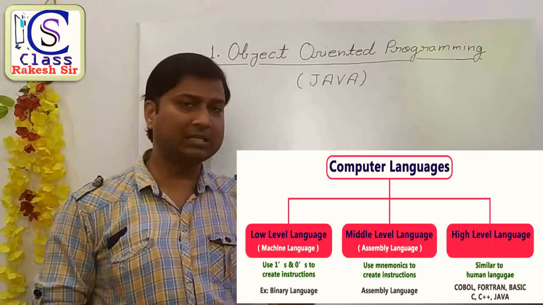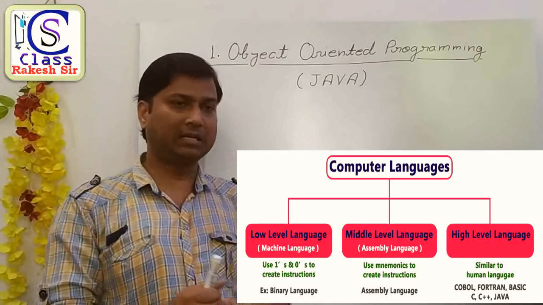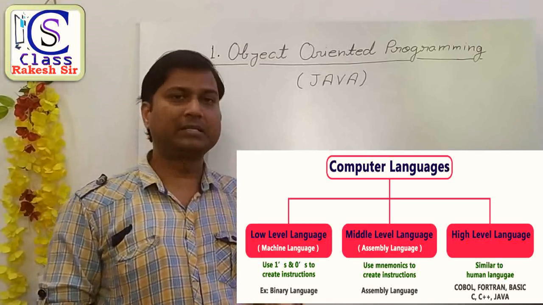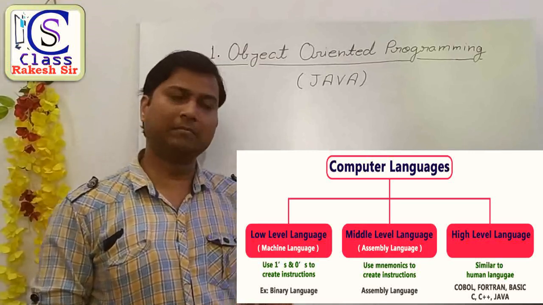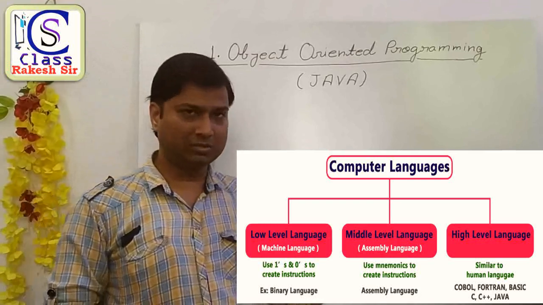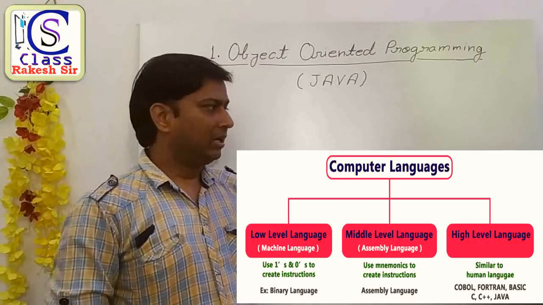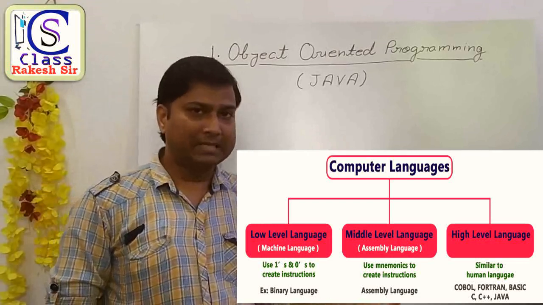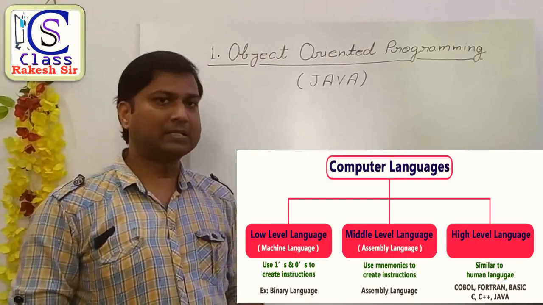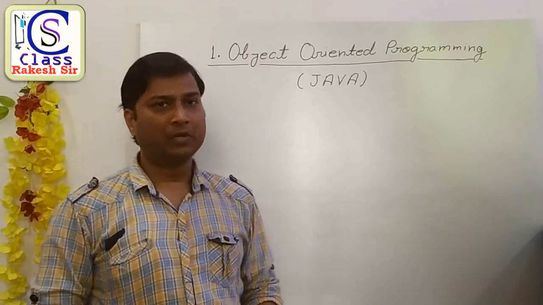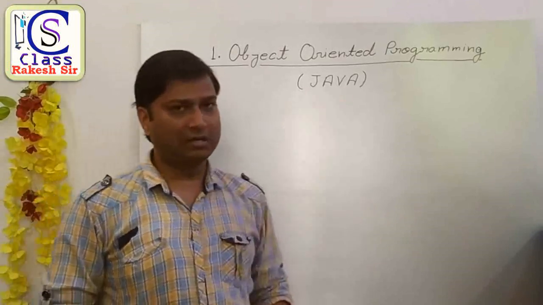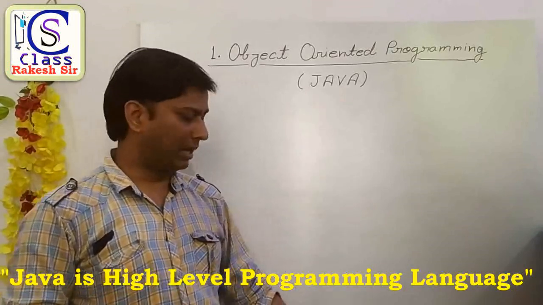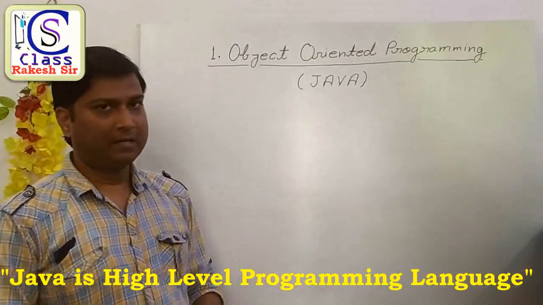Here we use English characters, alphabets, numbers and symbols. Some examples of high level language are Fortran, Basic, C, C++, and Java also. So Java is a high level programming language.